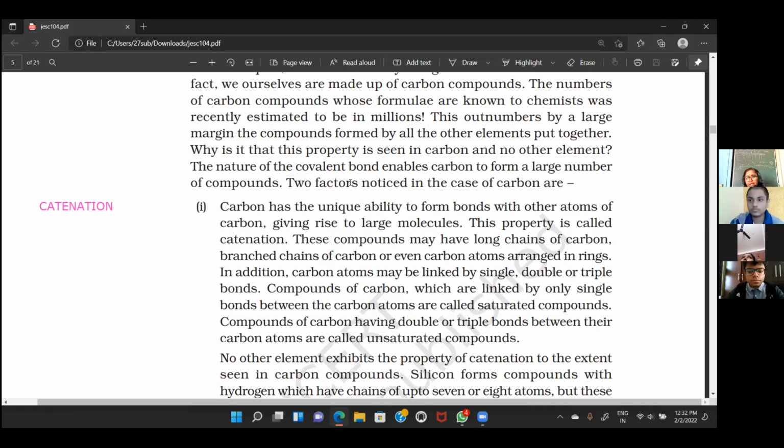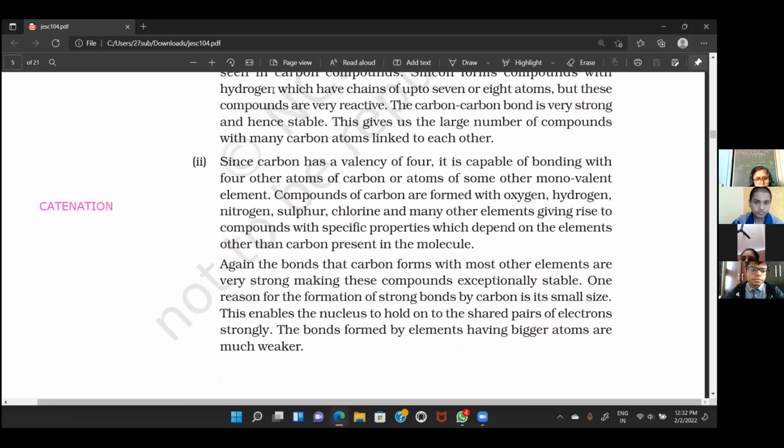One reason given here is that silicon also belongs to group 14 elements. Its valency is 4, right? So if we talk of silicon, we are talking about carbon.